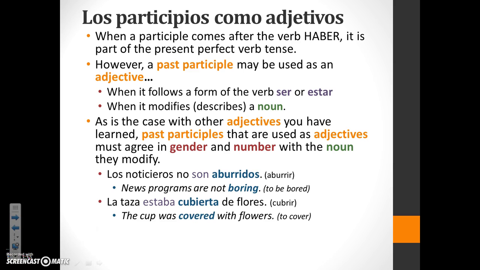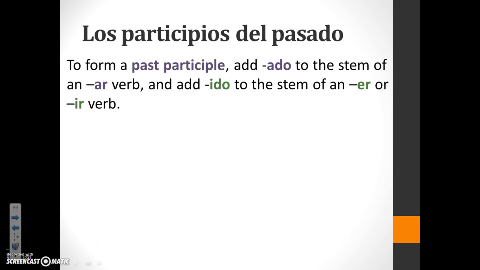La taza estaba cubierta de flores. The cup was covered with flowers. Okay, so notice here I have a form of estar, estaba, which we haven't learned yet, but this is a form of estar. And I have cubierta with an A on the end, because that modifies la taza, which is a feminine noun. Then finally I have hay un lápiz roto. Lápiz is a noun that is masculine. So roto stays roto because lápiz is masculine and singular, okay? That means there is a broken pencil.